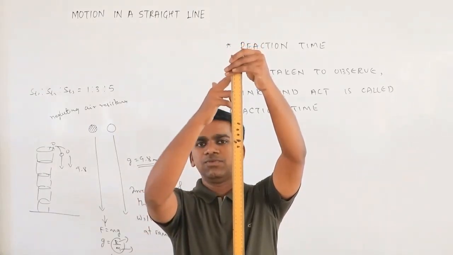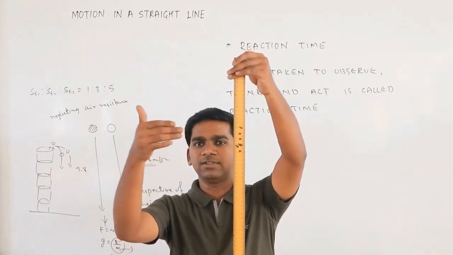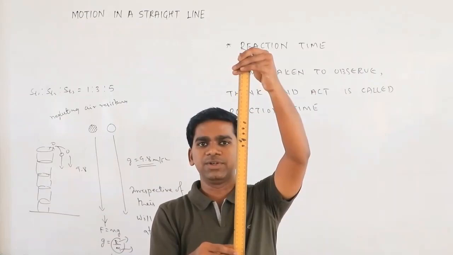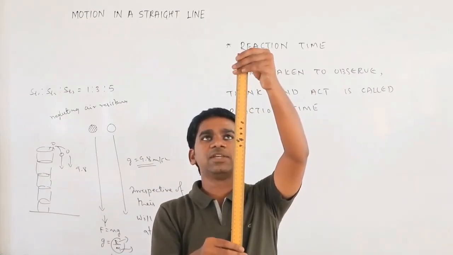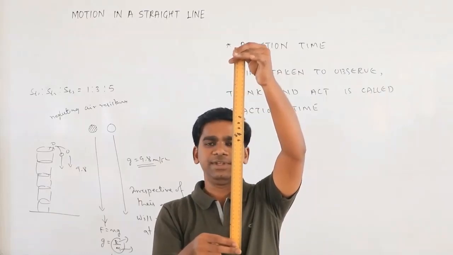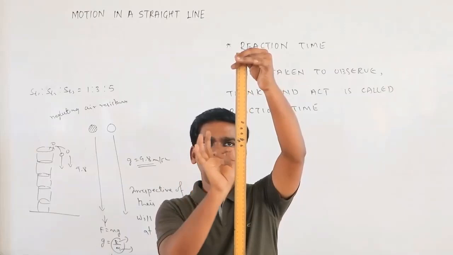The message will go from your left hand to your brain, then your brain will think what the right hand has to do, then it will send a message to the right hand, then the right hand will hold it. Okay, so for that it will take time. Now here I am not holding, but here I am holding. As soon as I leave it, both are your hands only. You are very much concentrated on that only.